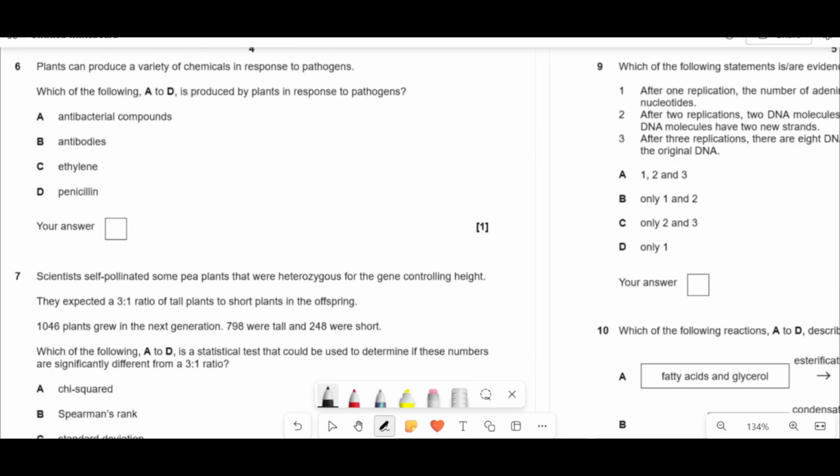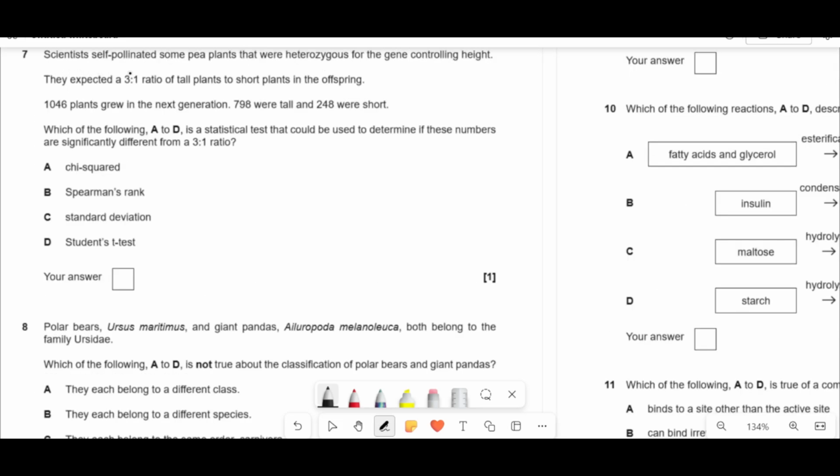Plants can produce a variety of chemicals in response to pathogens. Which of the following A to D is produced by plants in response to pathogens? They can make insect repellents, insecticides, antifungal compounds, all kinds of stuff like that. And antibacterial compounds are indeed one of them, including antibiotics like phenols. So A is definitely true. Now, antibodies are made by B cells. Plants do not have B cells, so that's out. Ethylene promotes ripening of fruit, so that's out. Penicillin is made by fungus, so that's out. So it's A.